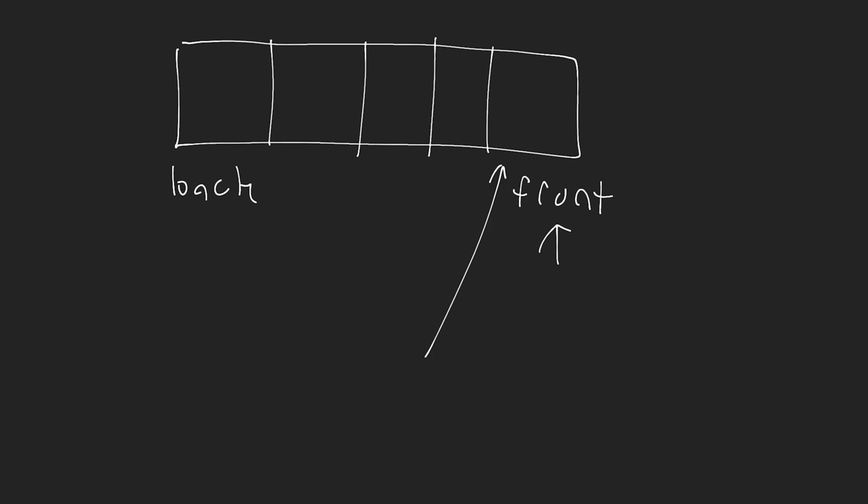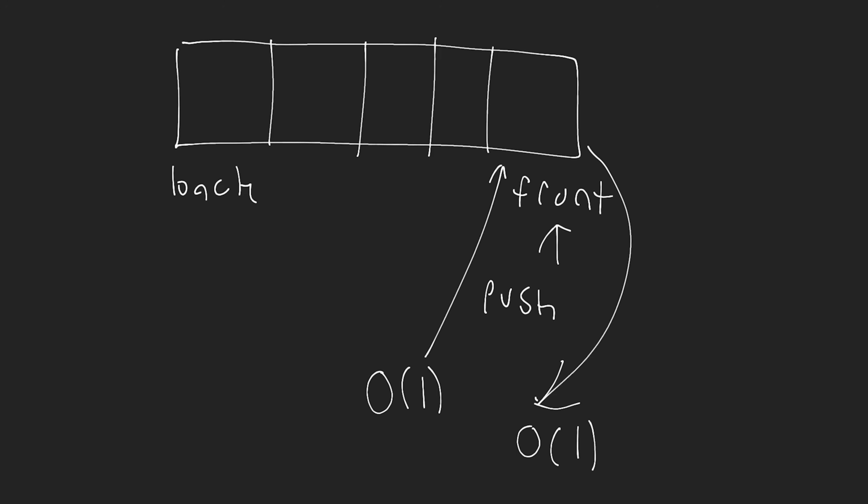Because whenever we're operating at the end of the array, we can do constant time operations. So if I want to push onto the stack, that's constant time. And if I want to pop off of the stack, again, that's going to be constant time as well, allowing us to use this array. Now, of course, we could use a singly linked or doubly linked list, but it's unnecessary for the implementation of a stack. So just having a simple array kind of allows you to build this stack data structure. Okay, so now let's see why we would use a stack.